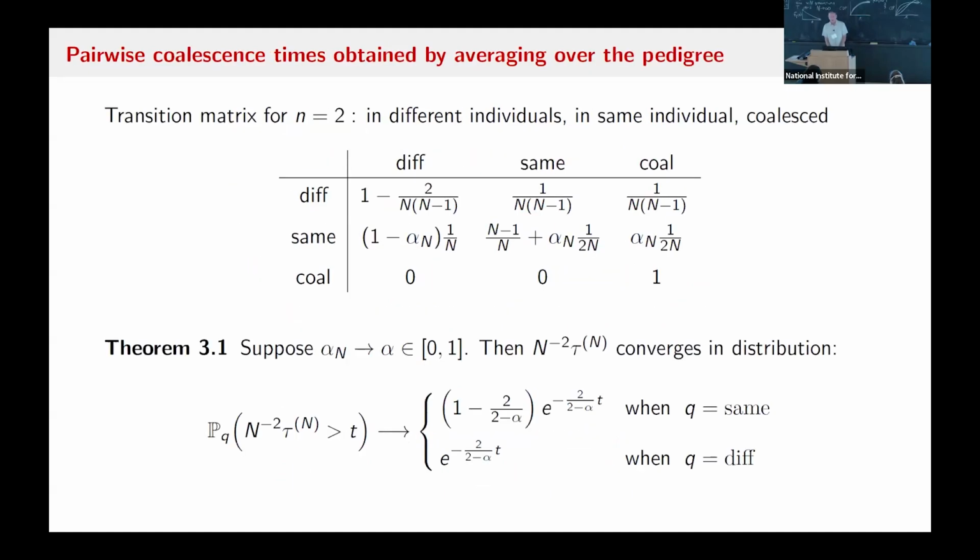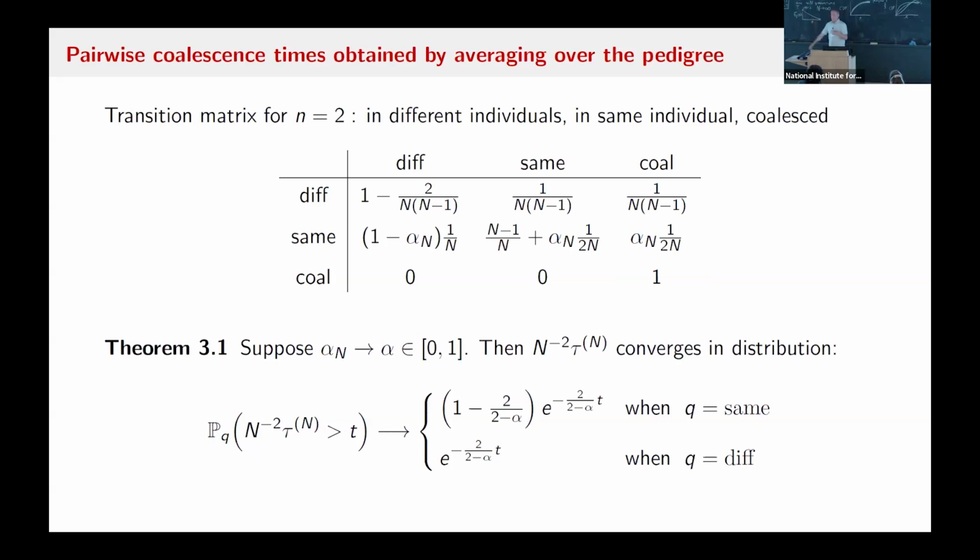All right, so I already said there are 2 kinds of lineage samples, one where you're in different individuals, one where you're in the same individual. This is the transition matrix for 1 time step in this Moran model with those 3 states and then a coalescent state. So 2 lineages can only be in one of these 3 states, and we just want to know the time to go from either the diff sample or the same sample to coalescing.